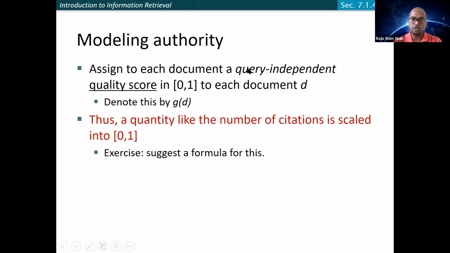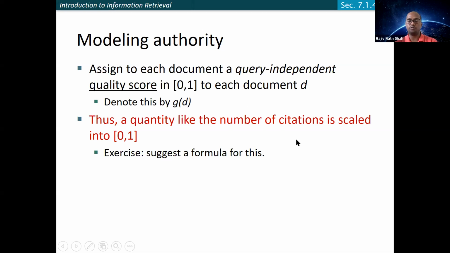So assign to each document D a query-independent quality score between 0 and 1, which you can denote by g(D). Thus, the quality, like the number of citations, is scaled into 0 to 1. For example, if a paper has less than 10 citations, you give a score of 0. If it has 11 to 100 citations, you can give a score of 0.2, and so on. In this way, you can give quality scores to different papers that you have.